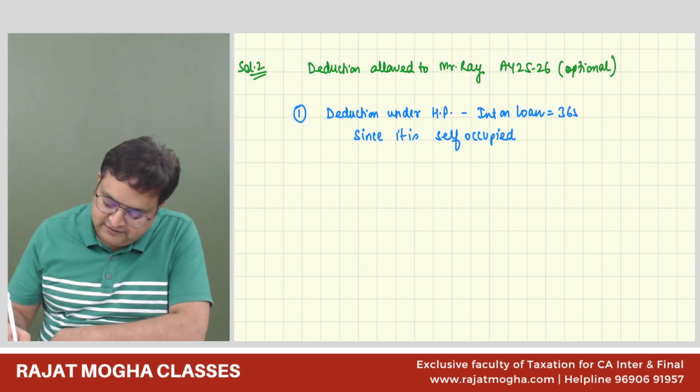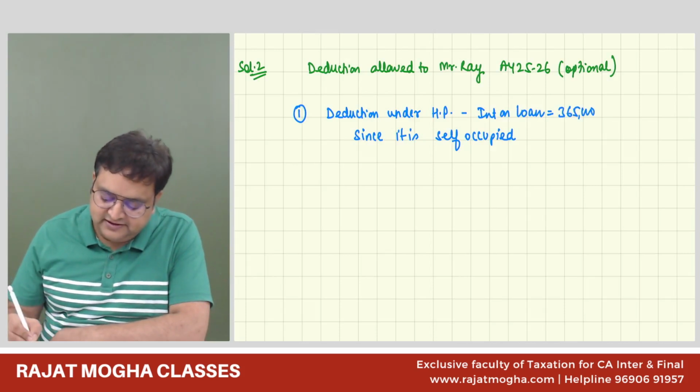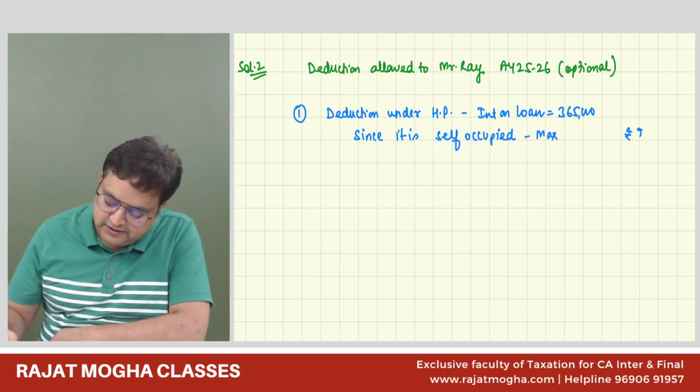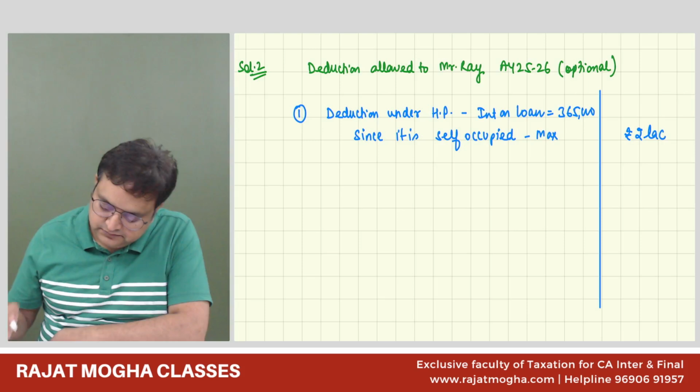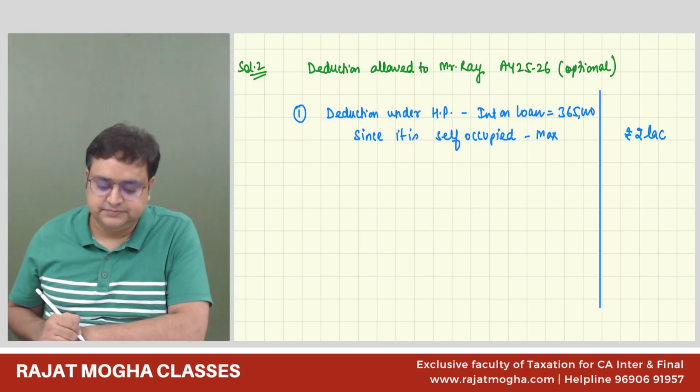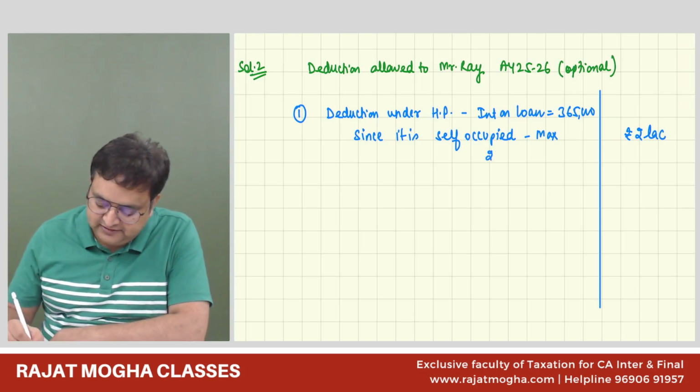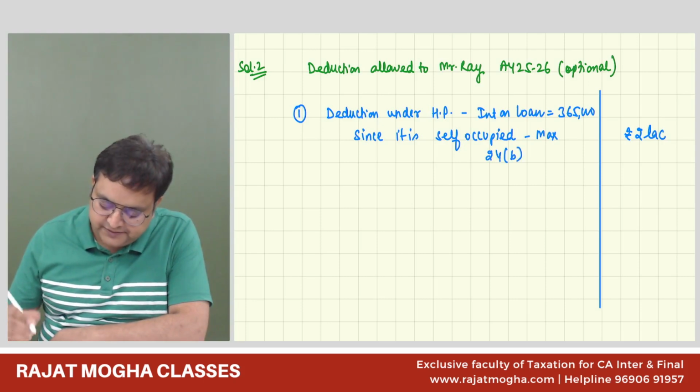It was 3,65,000, but we will mention, since it is self-occupied, 2 lakhs maximum. So 2 lakh is the deduction available under house property. If you want to mention the section, you can mention 24B.